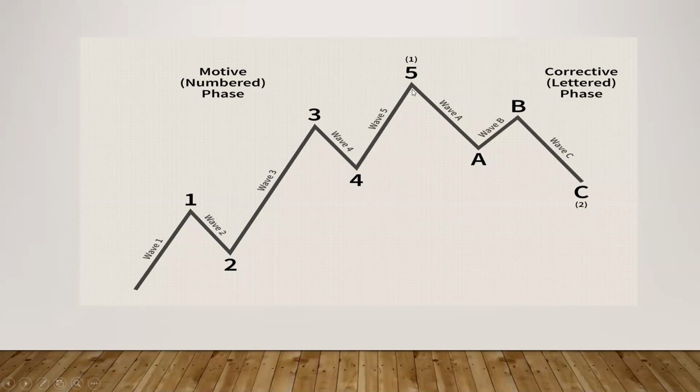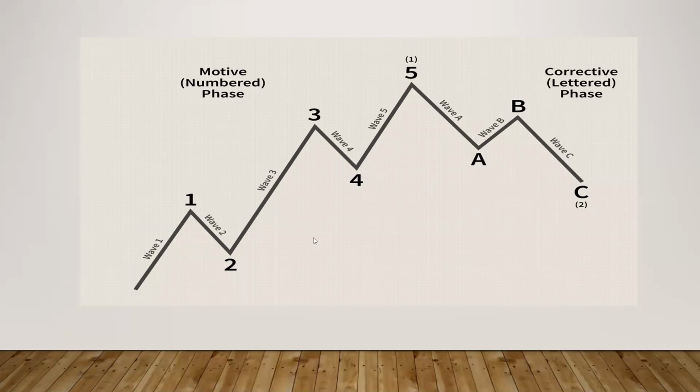Now, after the 5th wave, 3 waves will follow, which we denote as wave A, wave B, and wave C. The end of wave C denotes a trend reversal. Whatever trend was being followed will be reversed, and the opposite trend will be followed. It is very confusing if we look into the charts and try to find out the waves. So there are a set of rules for determining whether this is a valid Elliott wave or not.